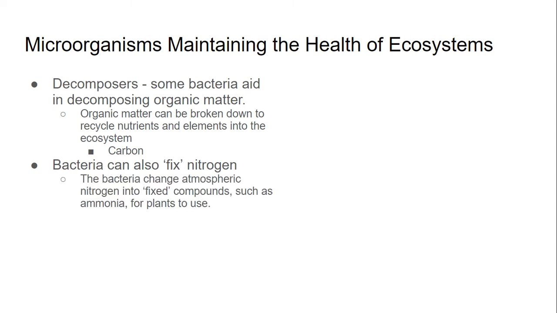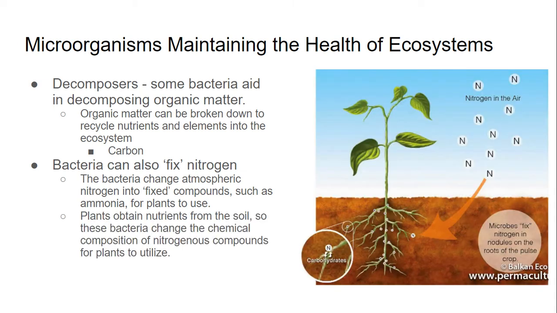So, atmospheric nitrogen is not in a compound that can be taken up by plants. So, these bacteria change the nitrogen into a different compound in order for the plant to actually be able to use. And the way that this happens is through the soil. So these bacteria change the chemical composition in order for the plants to use. So this nitrogen that is in the air over here, it's not taken in by the leaves. It has to come in through the roots. So bacteria in the soil change that nitrogen into something that can actually be taken up by the root hairs over here. And then once it's taken up by the root hairs, it can then be distributed to the rest of the plant.